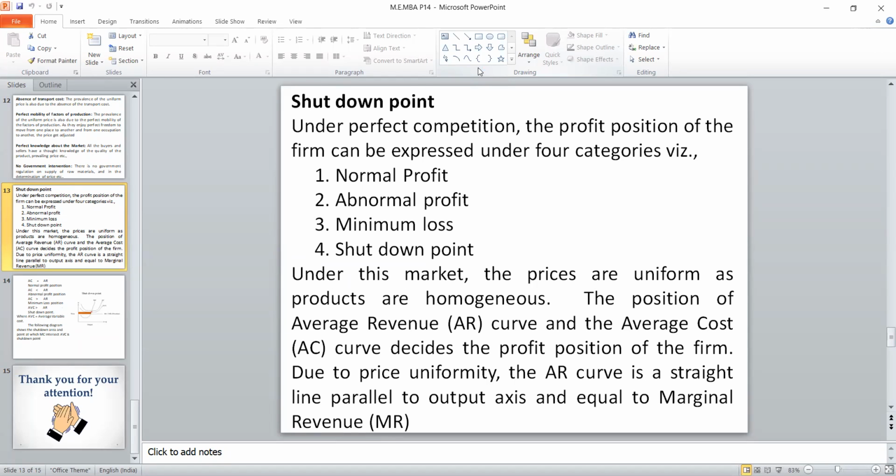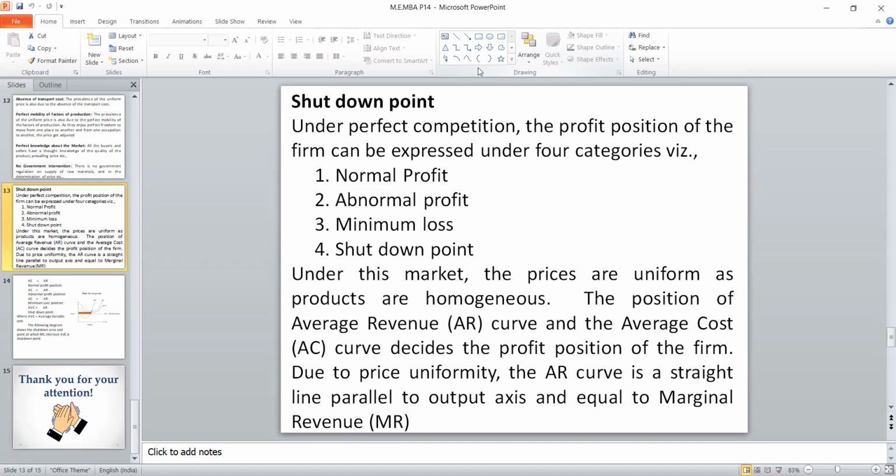Apart from these three profit positions, there is one more, which we call the shutdown point, when the firm will get out of the market. The average cost is divided into two: average fixed cost and average variable cost. This average variable cost is nothing but our working capital. Day to day, we have to run the business, and for that we should keep some money with us.